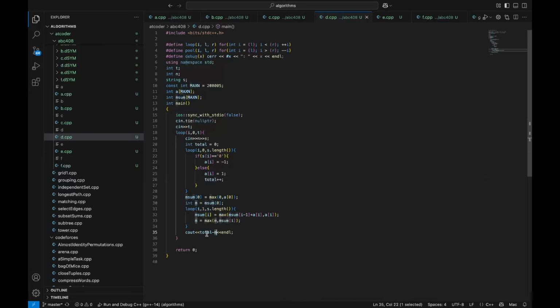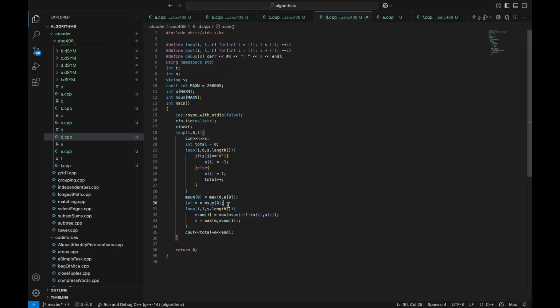because in the end, our answer is total minus m, since we want to maximize m. And m sum is the value for dp that I previously mentioned. The initial value for m sum would be the maximum of 0 and a0.